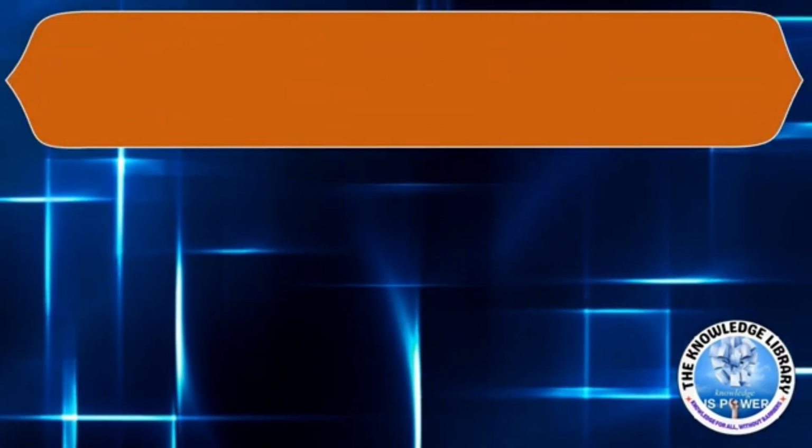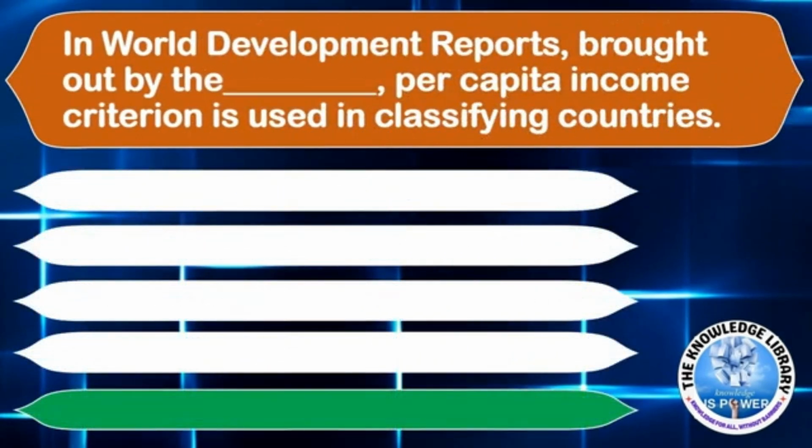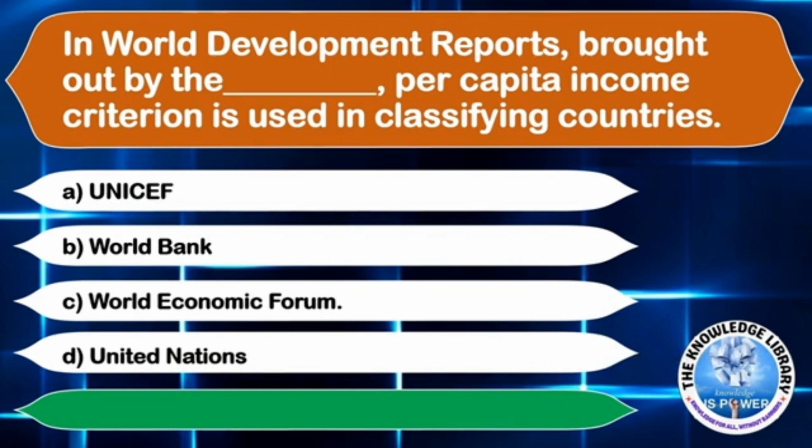The next question is, in World Development Reports brought out by the dash, per capita income criterion is used in classifying countries. Option A, UNICEF. Option B, World Bank. Option C, World Economic Forum. Or option D, United Nations. The correct answer is option B, World Bank.